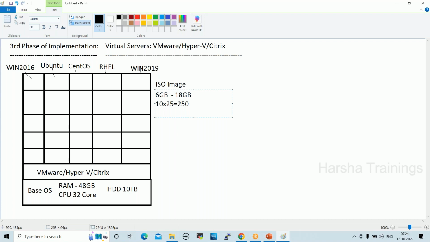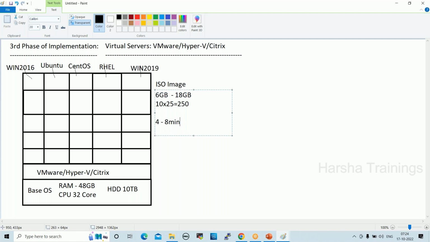Now, when you want to reboot or restart these virtual or physical servers, it will take 4 to 8 minutes. Why do we need to restart? When you deploy any packages, any code, any applications, we need to restart these servers.